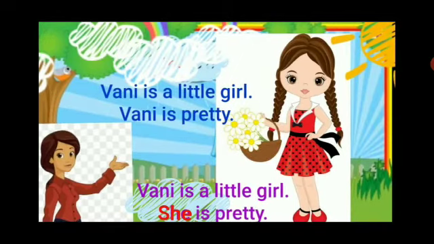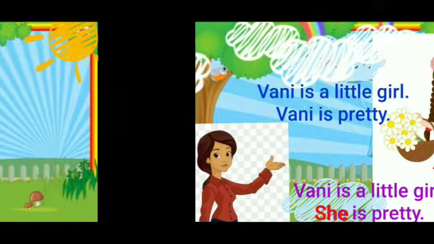Second example is Vani is a little girl. Vani is pretty. Here again we are using the name twice, but we can use a pronoun to make the sentence more clear. Vani is a little girl. She is pretty. So here she is a pronoun.